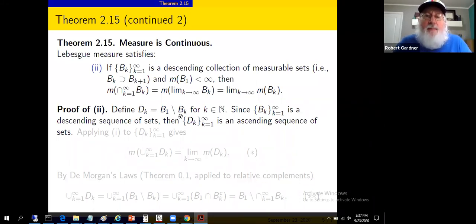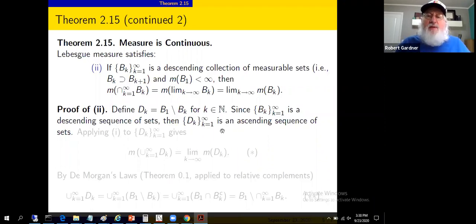Yeah, the b sub k's are getting, quote unquote, smaller and smaller. Okay, so the d sub k's are having less and less stuff subtracted from them. So indeed, the d sub k's form an ascending sequence. That's informally correct. The math could use a little spicing up. At this level, you should be able to see that d sub k is an ascending sequence.